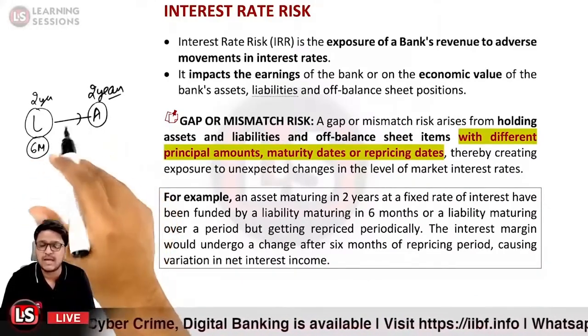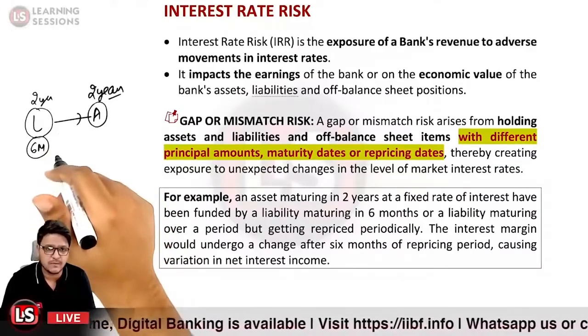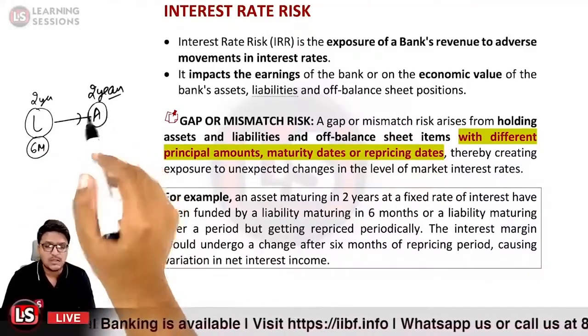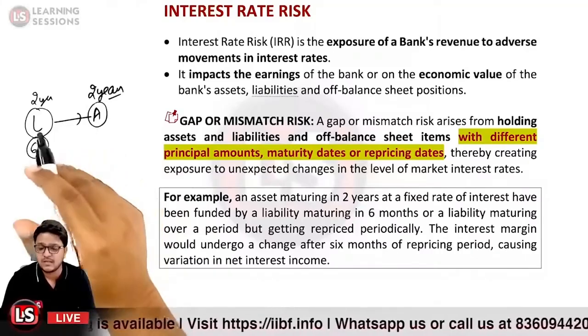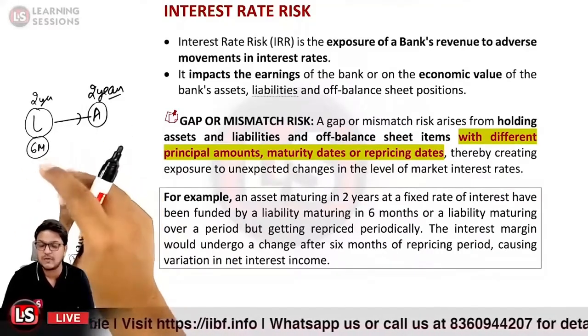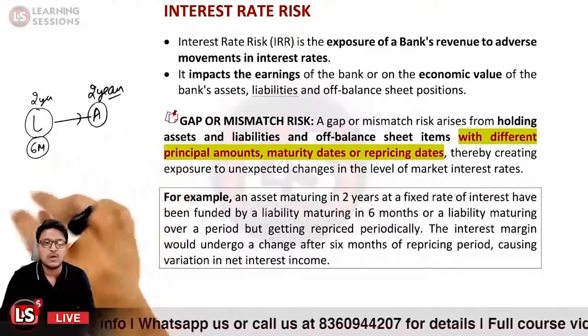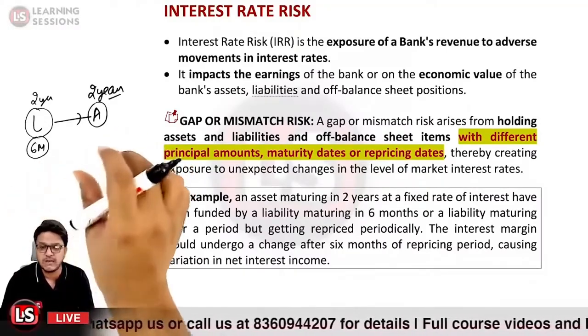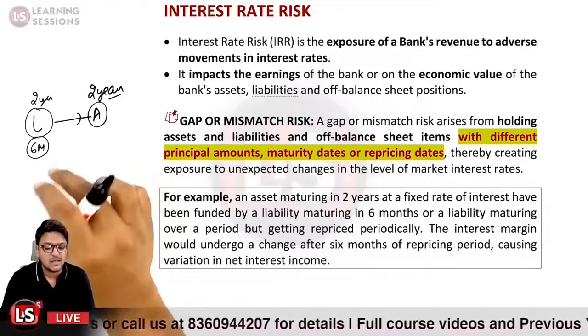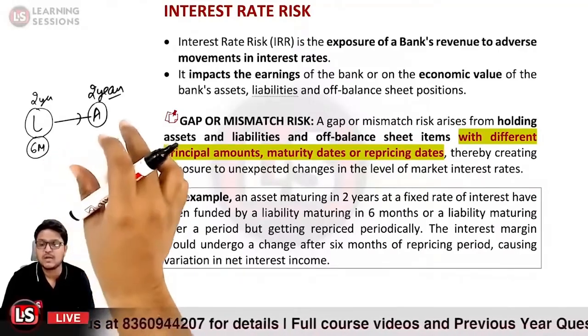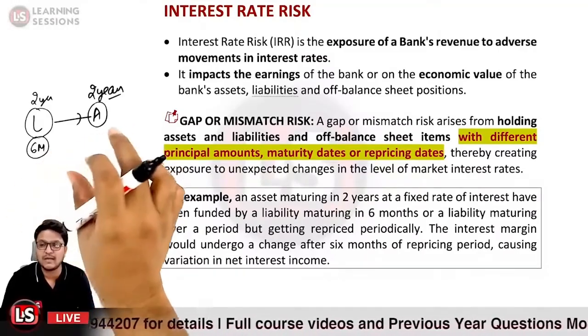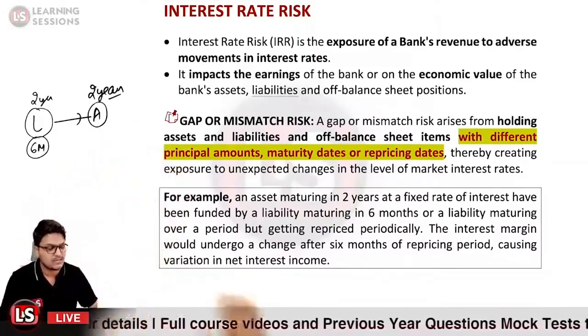So there is a gap in between, the assets and liabilities are different, and moreover there is a repricing. There are changes in the repricing frequency, or it may be the case that there are changes in the maturity, or their principal amounts are different. In that particular case, a difference between the interest rate, or the movement of the interest rate, can adversely impact the earnings. So that is related to it.